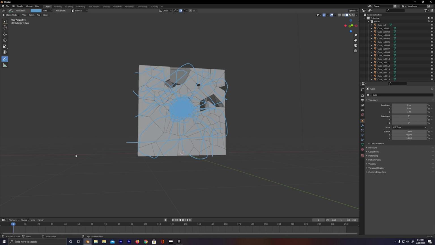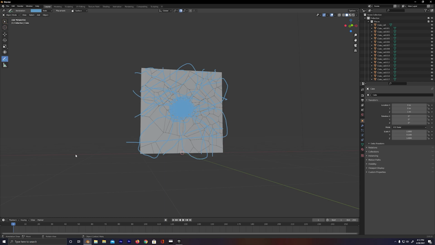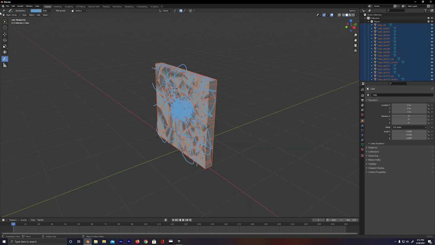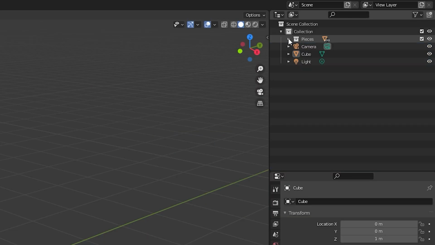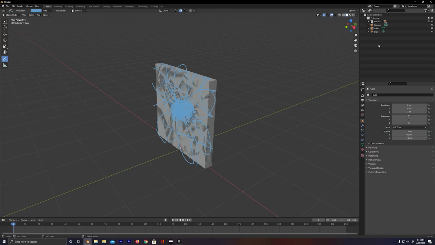Yeah, that actually looks pretty dope. So this is looking pretty cool, but you're gonna notice that it's also kind of a mess. So let's go ahead and clean this up. The first thing I want to do is minimize this collection here on the right with this arrow that says Pieces, and then I can click outside of this just so that we deselect all of those pieces as well.